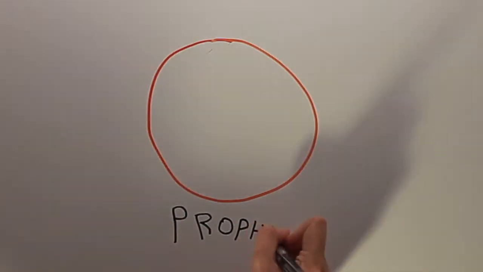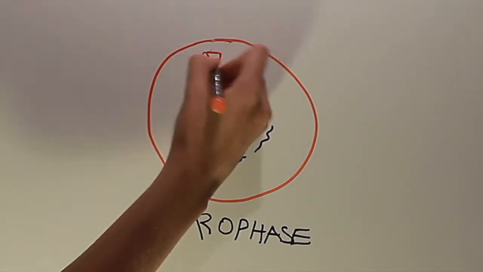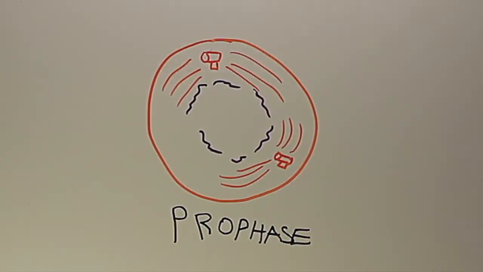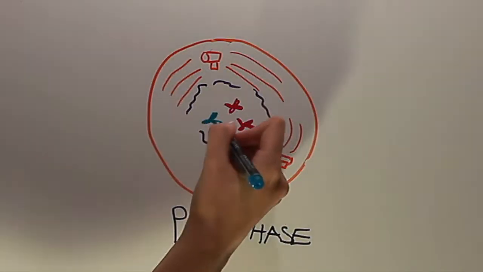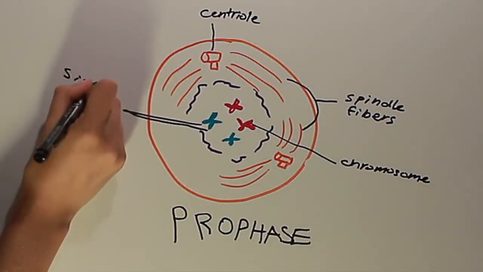Prophase is the first phase of mitosis. In this phase, the chromosomes begin to condense and become visible under a microscope. The centrioles separate and move to opposite poles of the cell. Finally, the nuclear membrane dissolves.